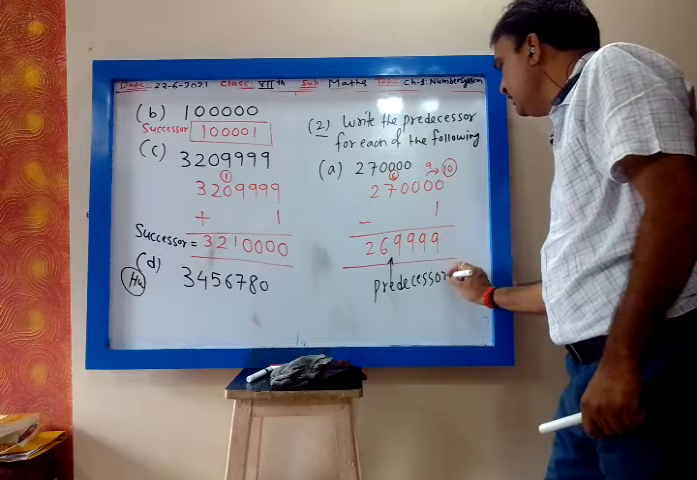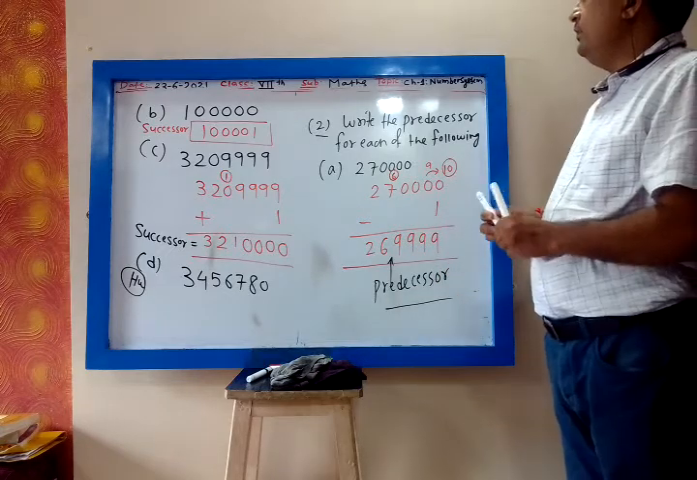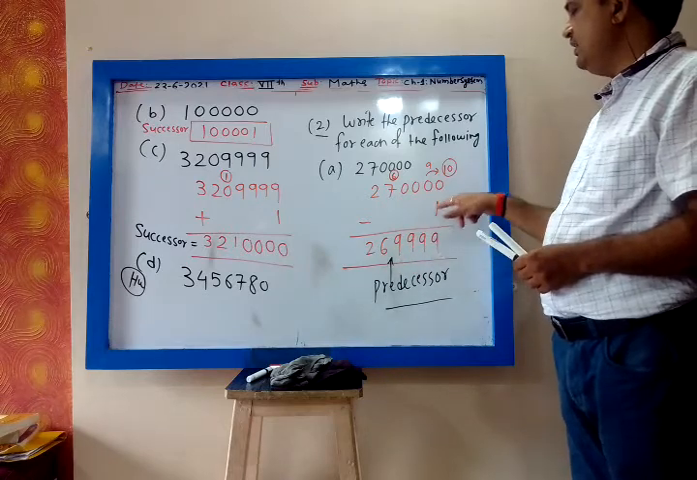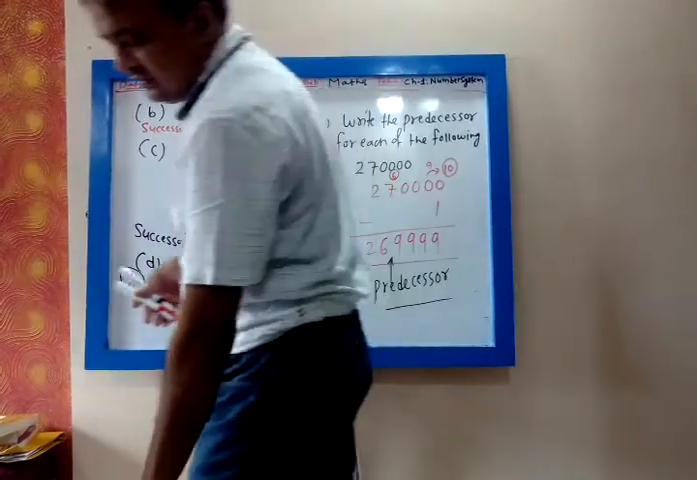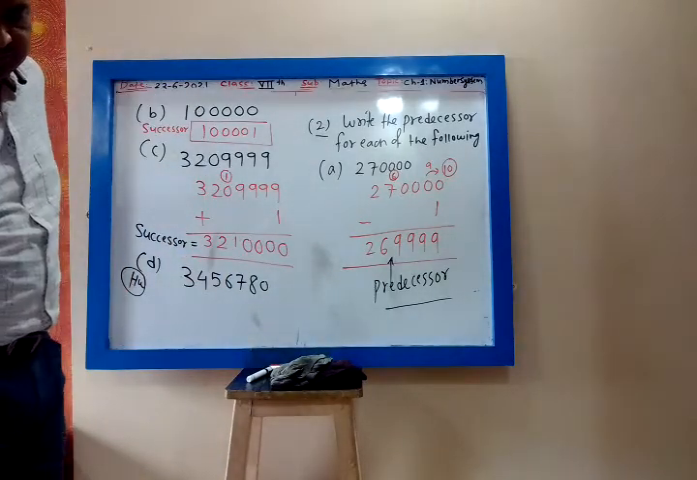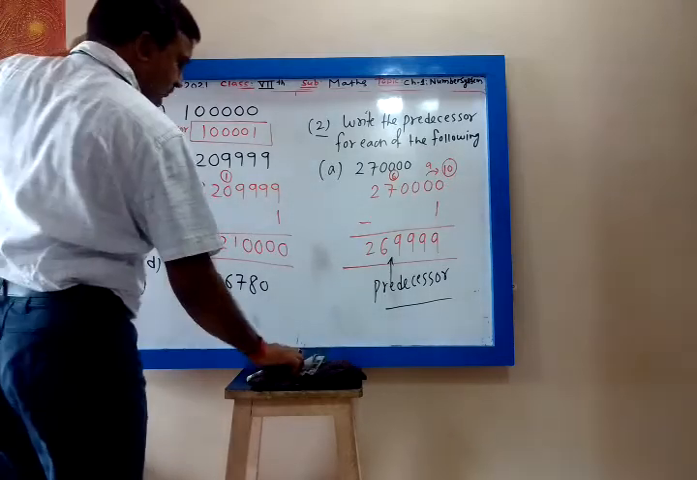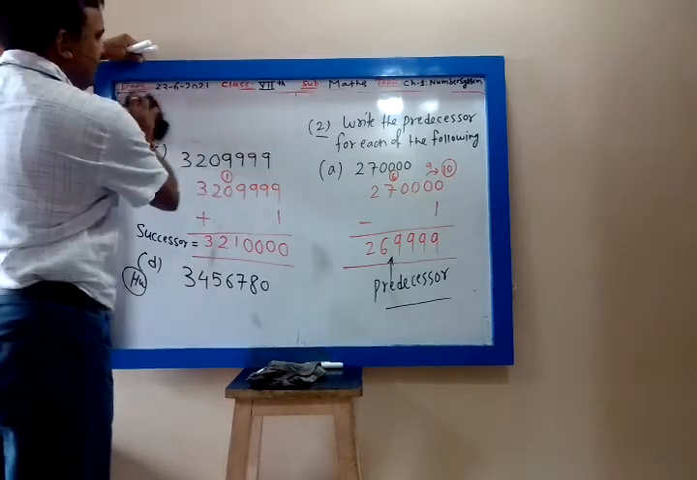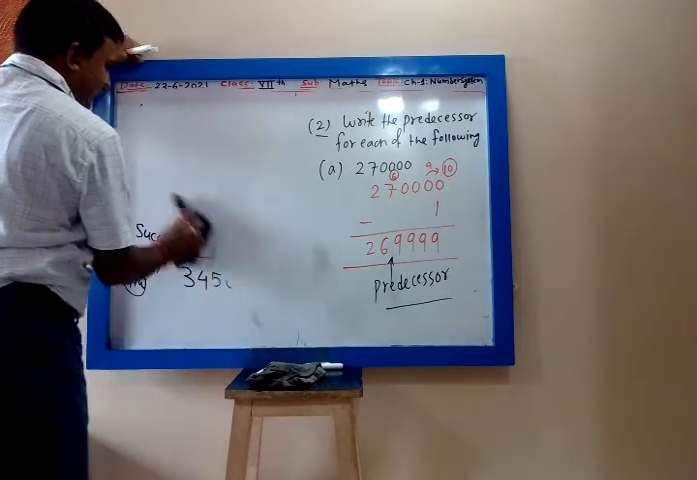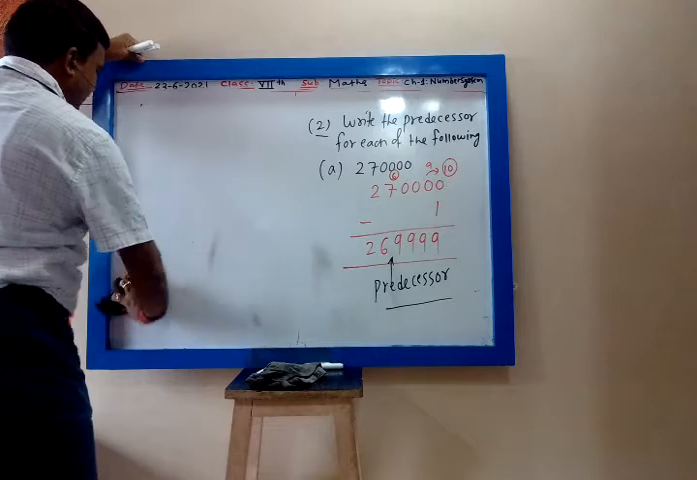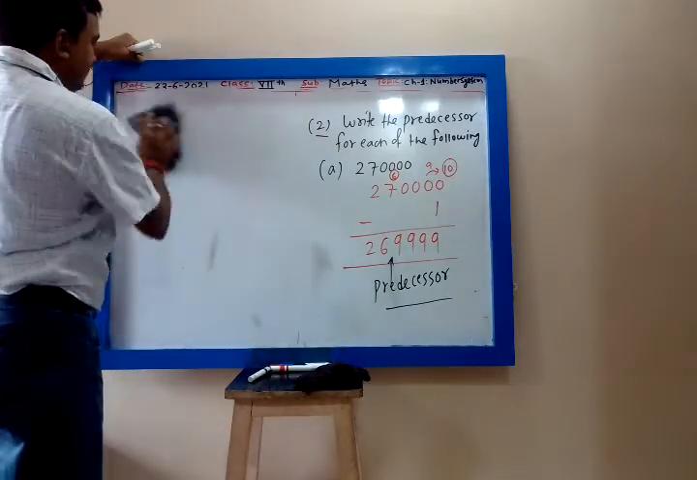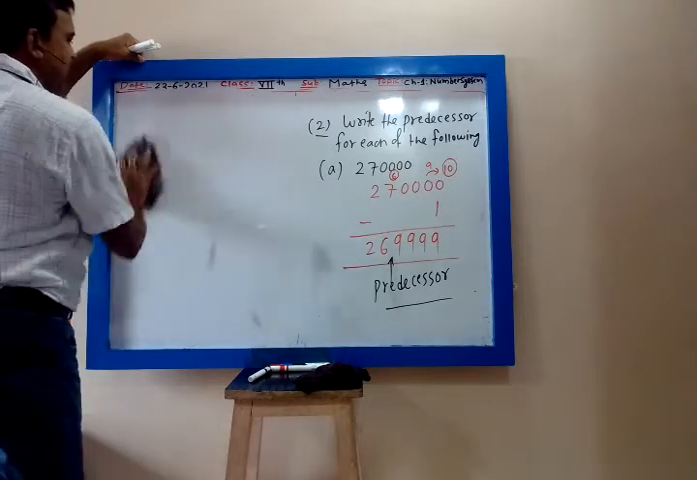So predecessor of 2,70,000 is 2,69,999. You have to subtract 1. That's all. Clear? You have to subtract 1, you will get predecessor. When you add 1, you get successor. When you subtract 1, you get predecessor. Successor means next number. Predecessor means previous number. That's all.